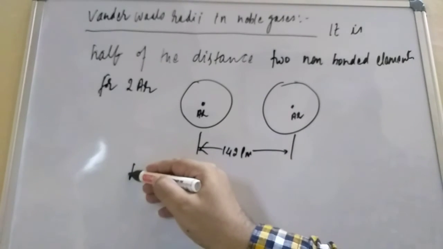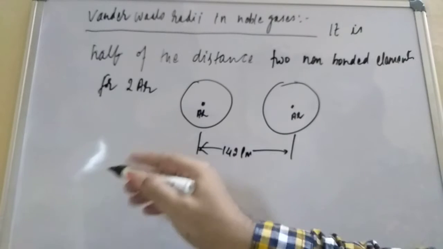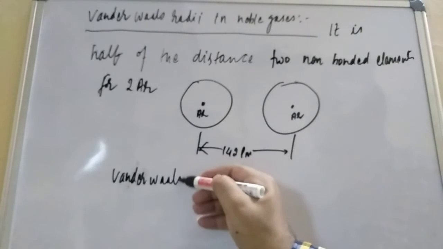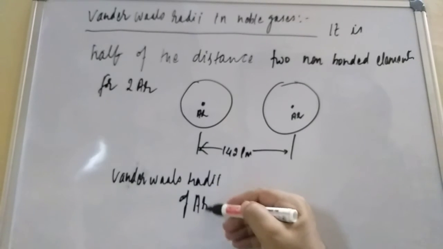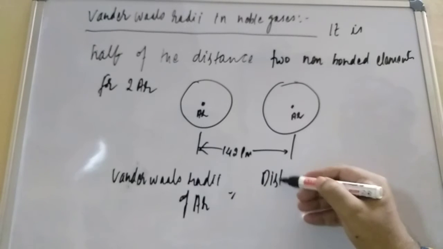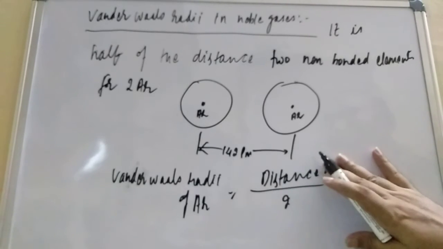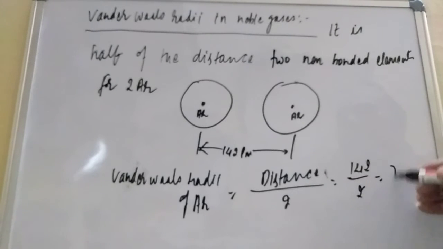So what we can write here is the van der Waals radii of argon. Argon is a noble gas. So how much is that? Distance divided by 2. The internuclear distance they have given is 142, and by 2, how much will come, student? 71 picometer. So by this we determine the van der Waals radii.